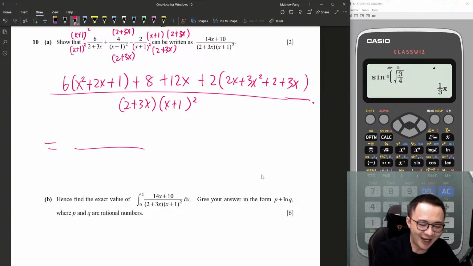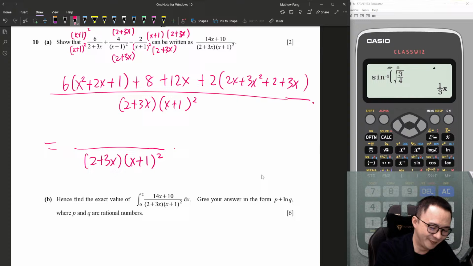I'm not sure why so many words only for 3 marks. This algebra work is a bit heavy. Okay, so never mind. Let's do it to make them happy.